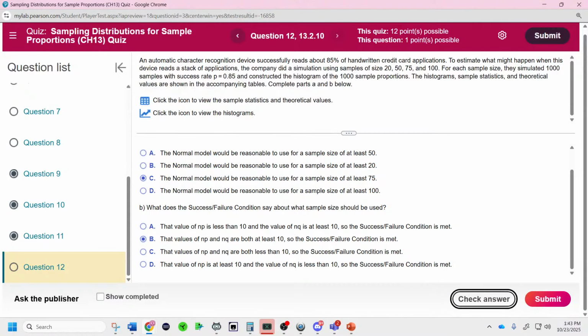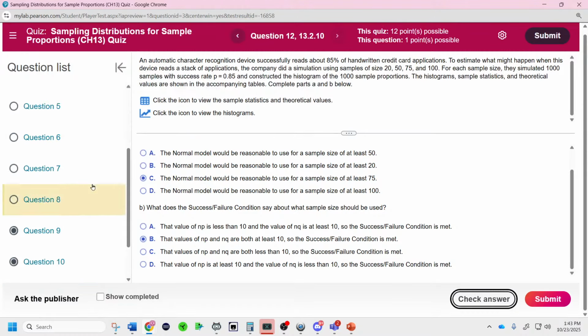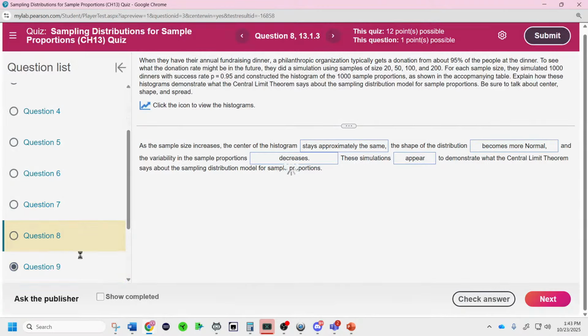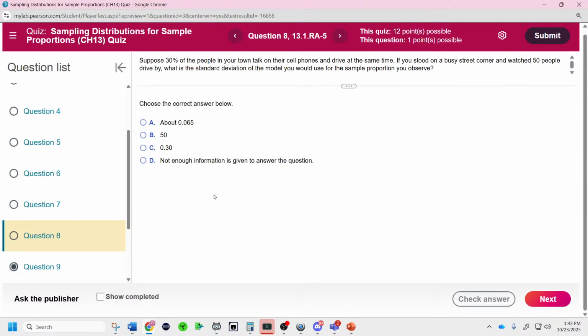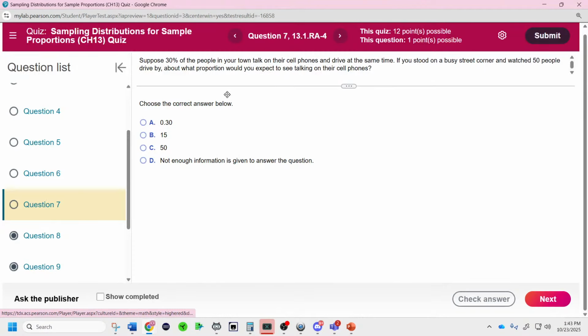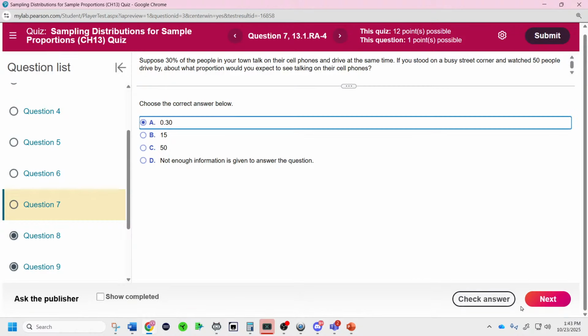We got Charlie's question coming up next, and then we'll probably jump to Alexis's one. Charlie said, can you do fundraiser philanthropic? We haven't done that one yet. We've done a lot of these. Fundraiser philanthropic, that one's an easy one. Suppose 30% of people, what is the standard deviation? Well, it has to be the decimal one. The other ones are not the answer. Suppose, what proportion do you expect to see? That's the proportion. There we go.